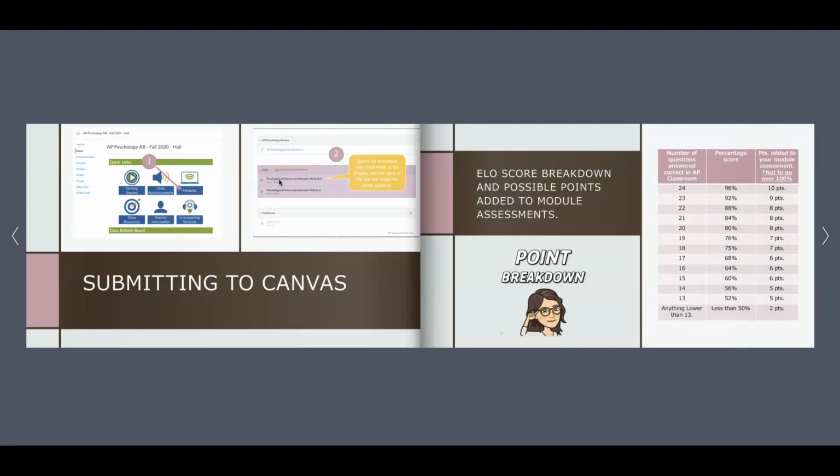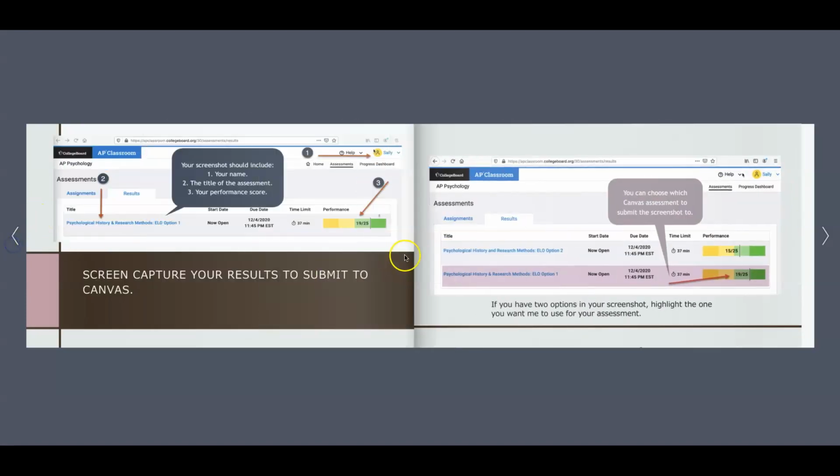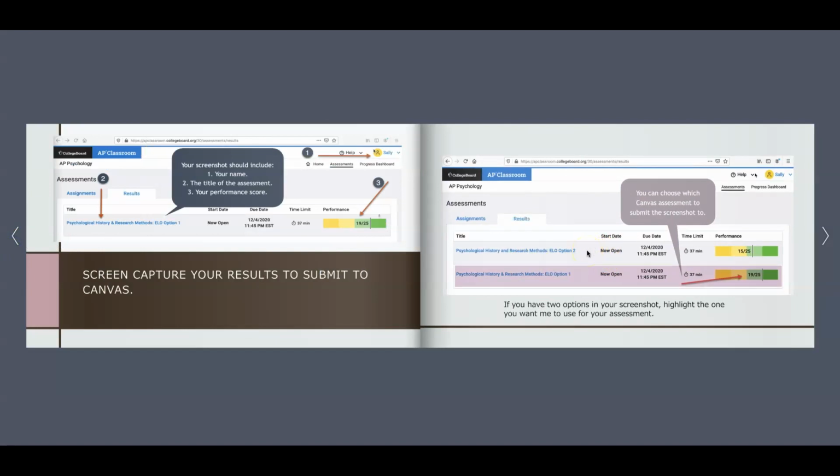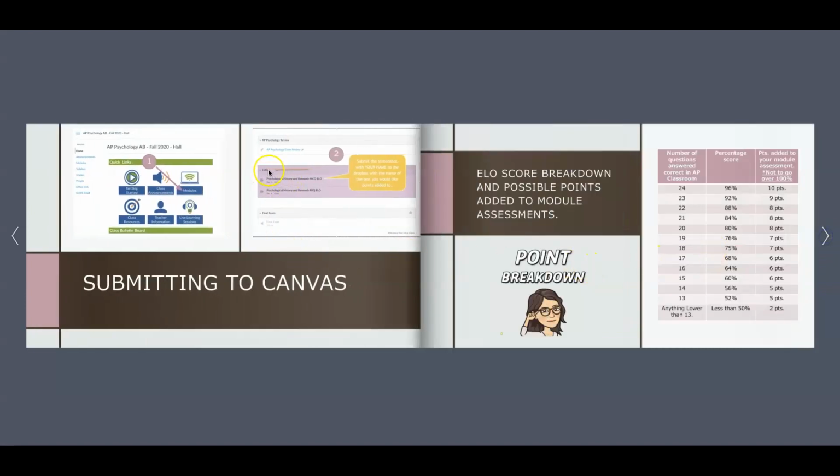But you're going to go and find the test that you want the additional points added to, and you're going to submit your screenshot. And back to the Sally Test example that we had over here, we said she didn't want to improve her FRQ because she made a 100, but she does want to improve her MCQ test. So she's going to go to these ELOs.